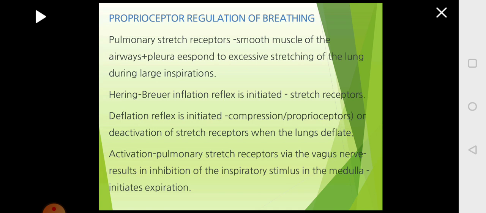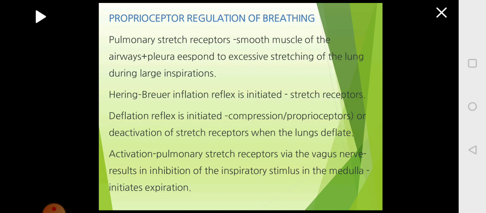That will be sensed by the stretch receptors and send the information to the brain, and the brain in turn will send the impulses to the muscles and they will cause the lungs to deflate so that the lungs will come back to its normal capacity. This reflex action is called as Hering-Breuer inflation reflex and it is initiated by the stretch receptors. So it will deactivate the stretch receptors when the lungs will deflate.